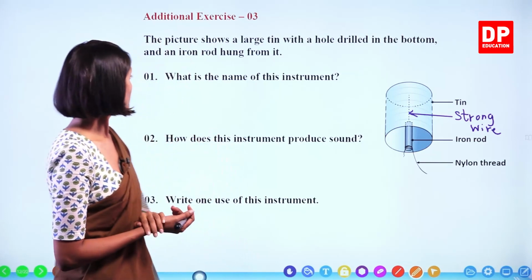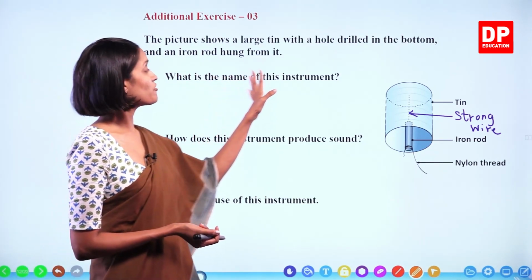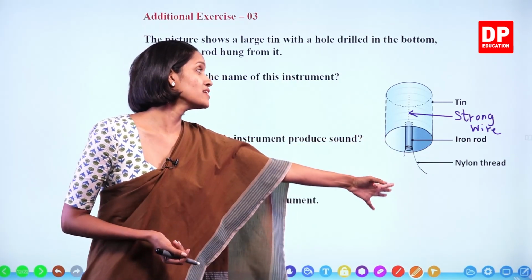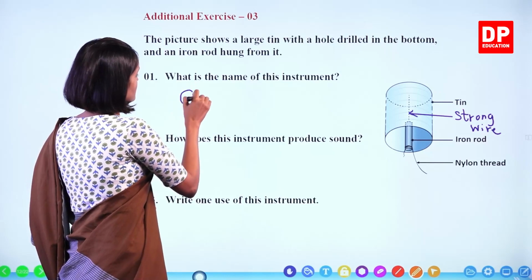So we will go through the questions now. What is the name of this instrument? This is known as clapperboard or takaya. Let's write. Clapperboard.